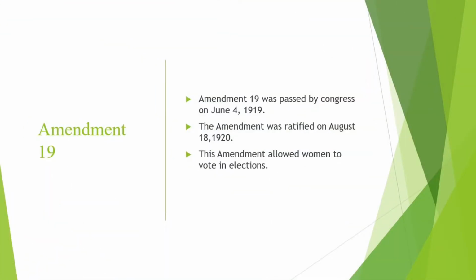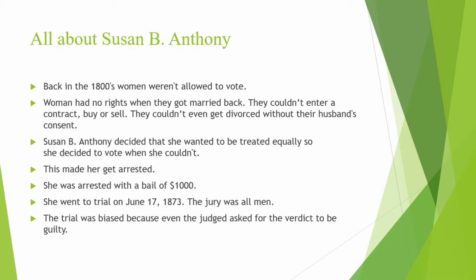Amendment 19 was passed by Congress on June 4, 1919. It was ratified on August 18, 1920. This amendment allowed women to vote in elections as well as women's suffrage. All about Susan B. Anthony.